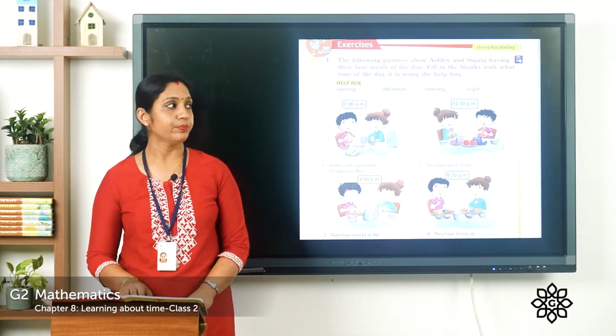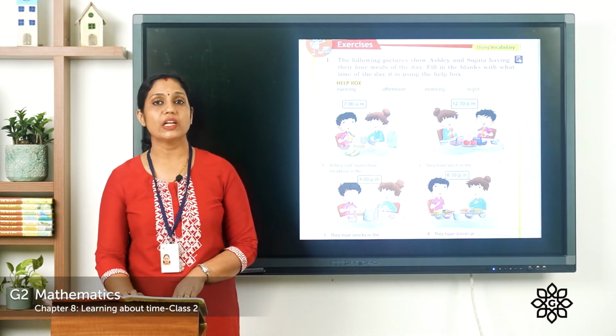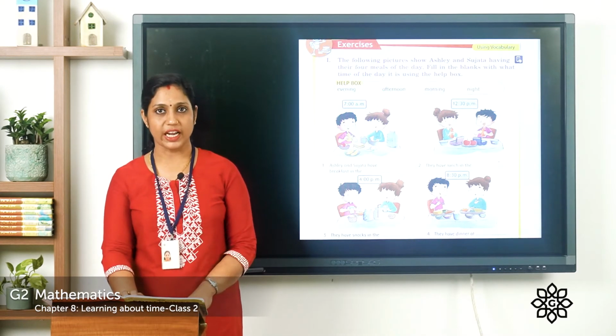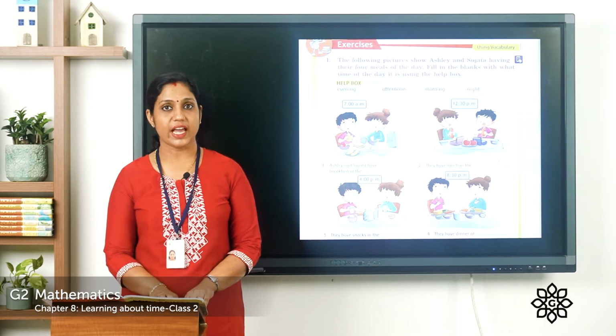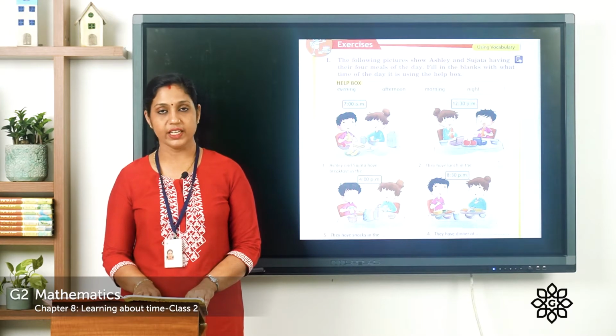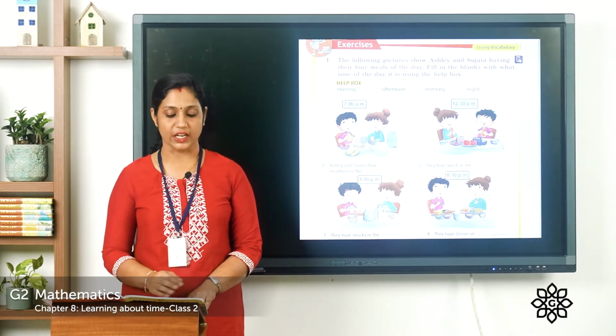What does that mean? In the second picture, they have lunch in the, the time is given, it is 12:30 p.m. So is it morning, afternoon, evening or night? That is what we have to write there. And in the third picture, they have snacks in the, the time is given 4 p.m. Fourth question, they have dinner at, and the time is 8:30 p.m. So let's start writing it.